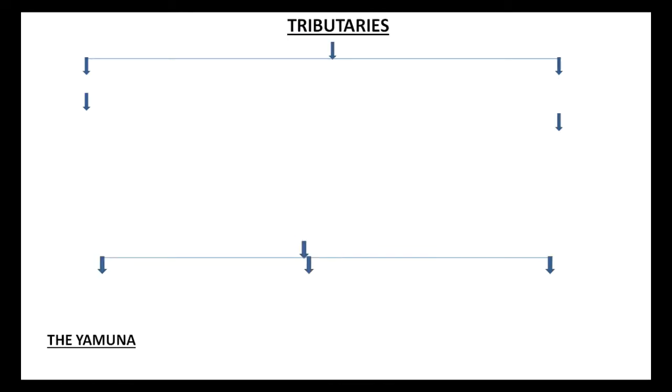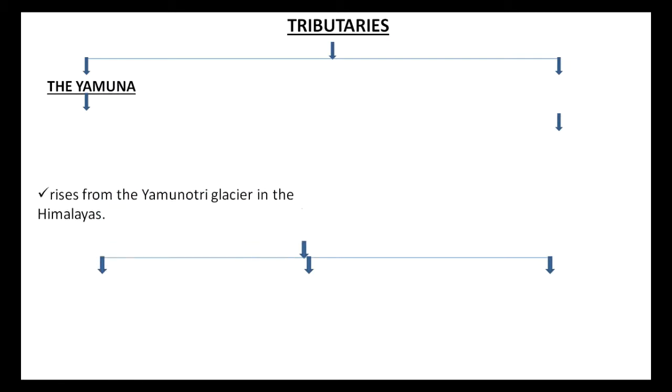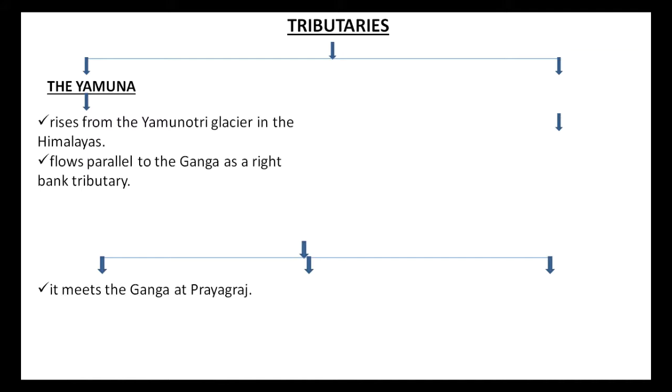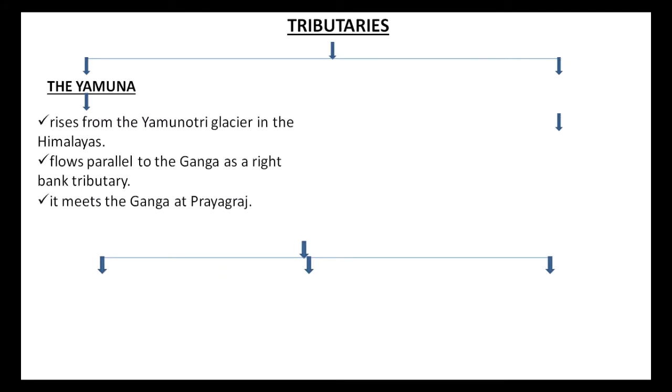The tributaries of river Ganga are the Yamuna, which rises from the Yamunotri Glacier in the Himalayas and flows parallel to the Ganga as a right bank tributary. Here, the meaning of right bank is that the bank of a river which is to the right while facing downstream. The Yamuna river meets the Ganga at Prayagraj.